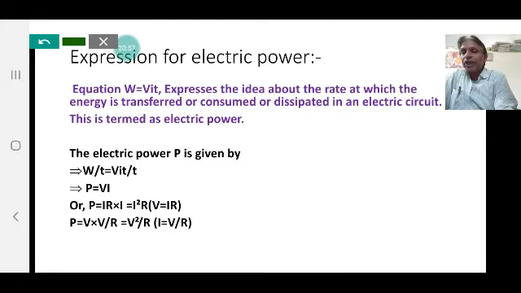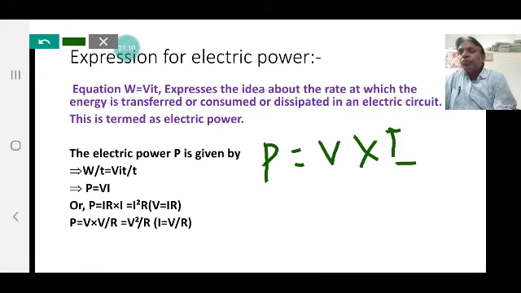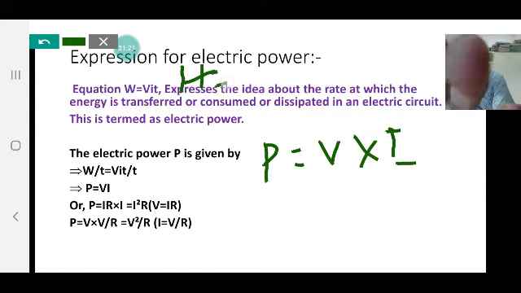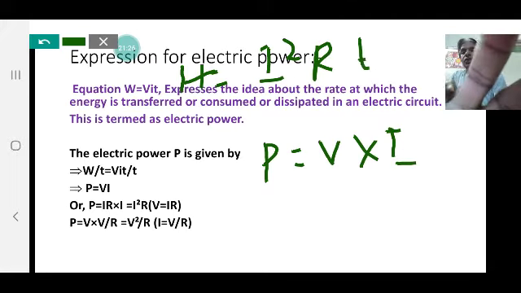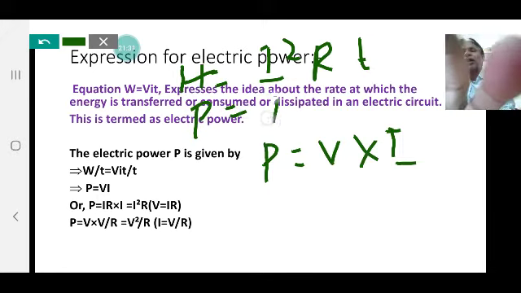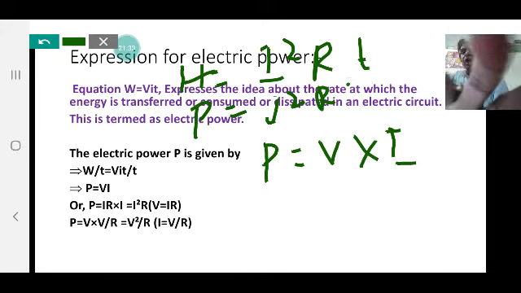W by T is equal to VIT by T, so P is equal to VI, where V is potential difference and I is electric current. Again, if H is equal to I square RT and T is divided on both sides, we get P is equal to I square R.